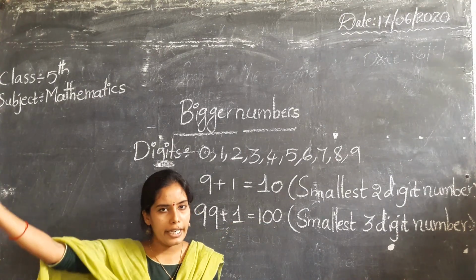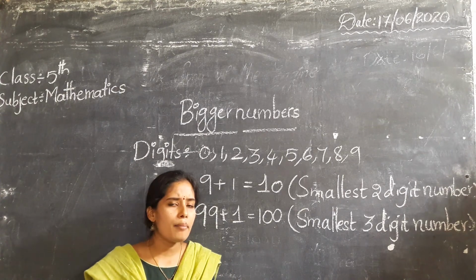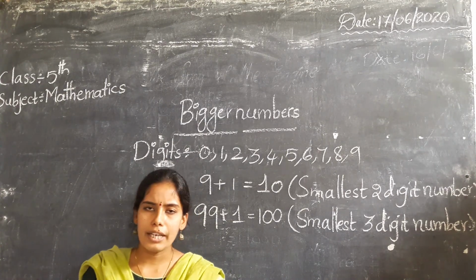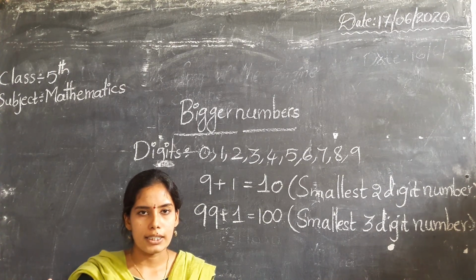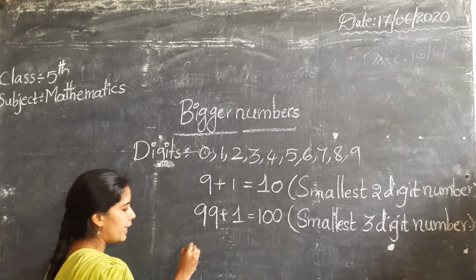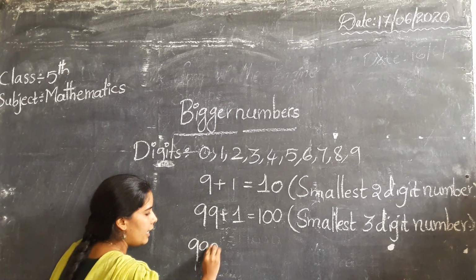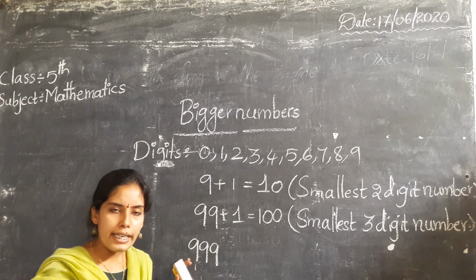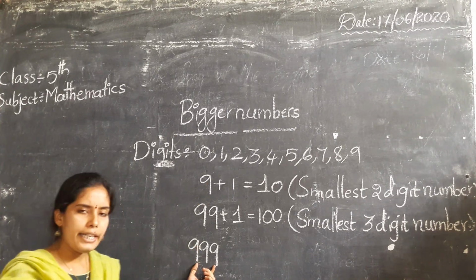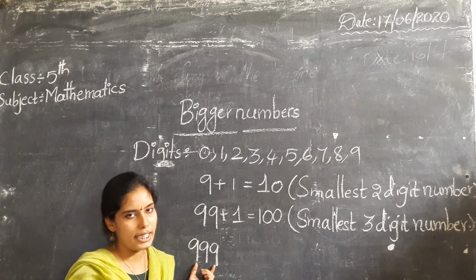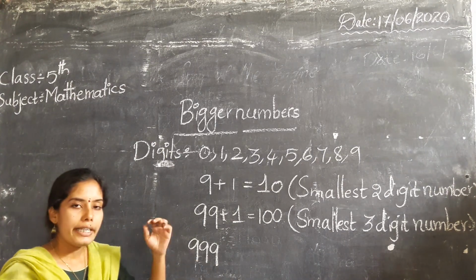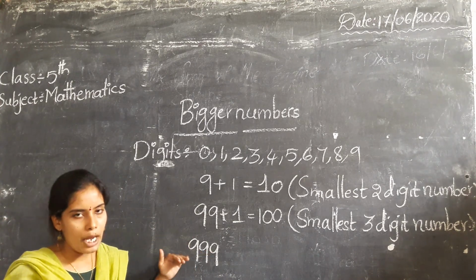So what is the end number of the three-digit numbers? Do you know? 100, 101, 102, like that it will continue. What is the last three-digit number? That is 999. This 999 also has one specialty, one importance. What is that? This is the greatest three-digit number.